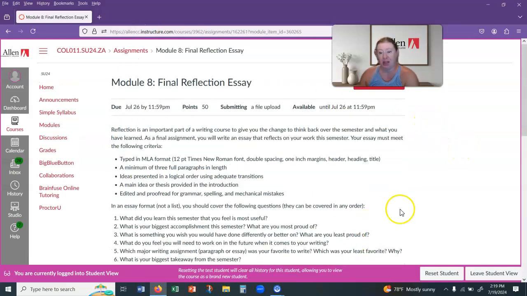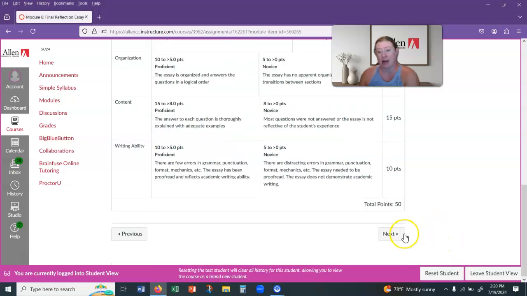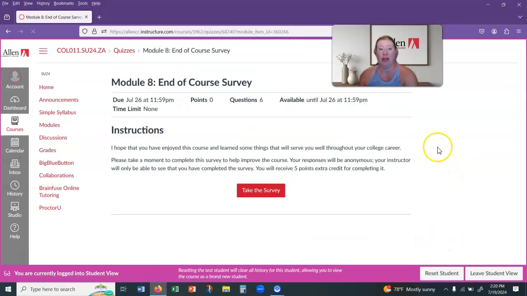So that is the last part of the class. You also have an end survey that you can take if you want extra credit. Again, these are anonymous surveys. That just helps me to see if there's anything I can make changes to for the next semester when I teach this class. So that is the end of the class, the end of the last module.